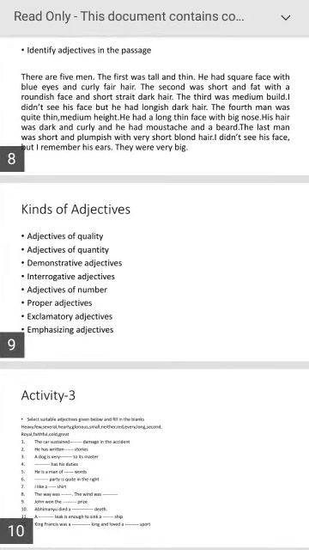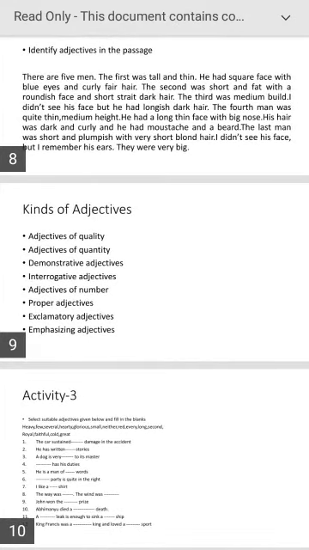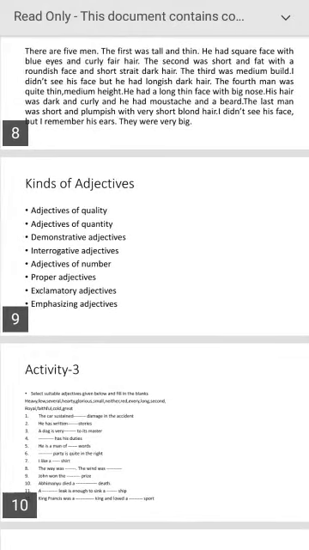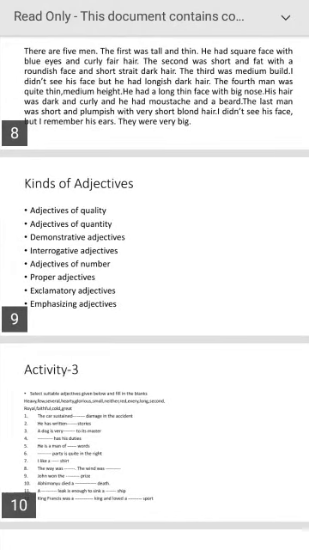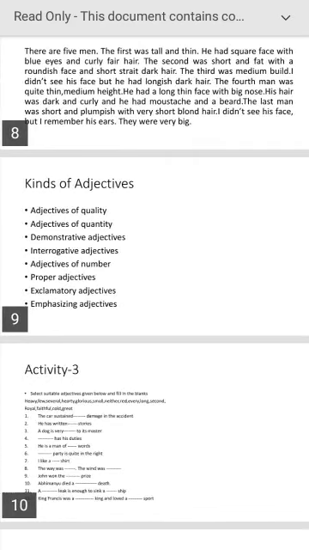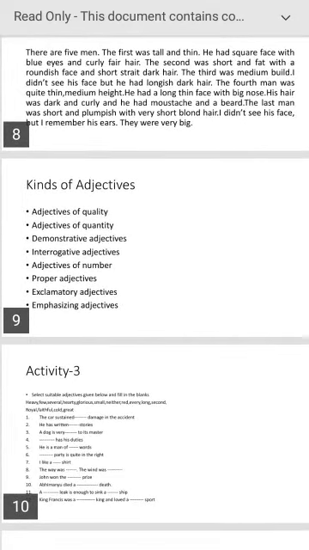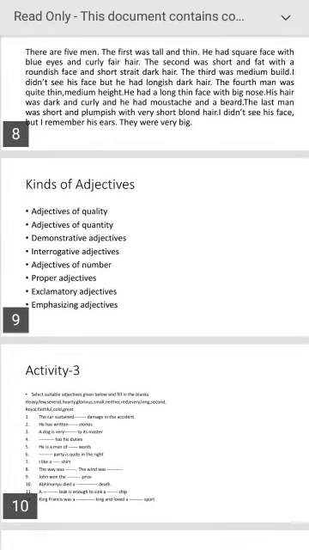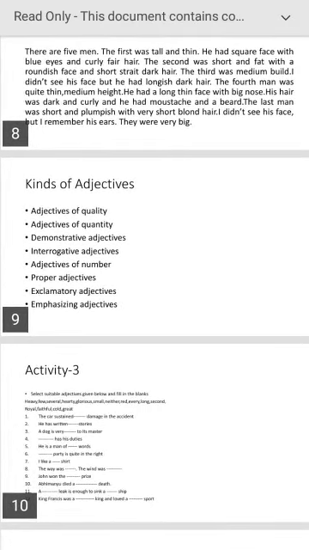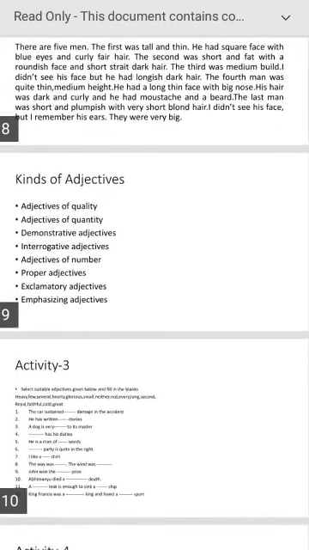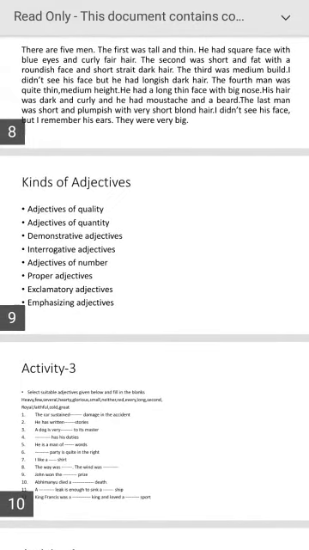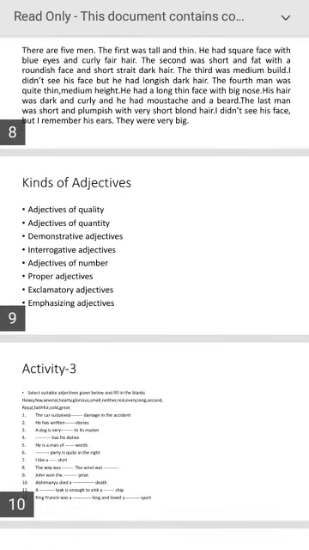We should be able to identify the adjectives in the given passage. Next, different kinds of adjectives we discussed: adjectives of quality, adjectives of quantity, demonstrative adjectives, interrogative adjectives, adjectives of number, proper adjectives, exclamatory adjectives, emphasizing adjectives, etc. So we discussed each category with examples.